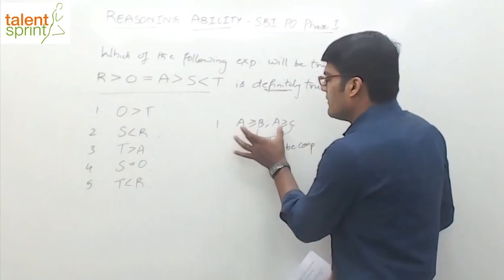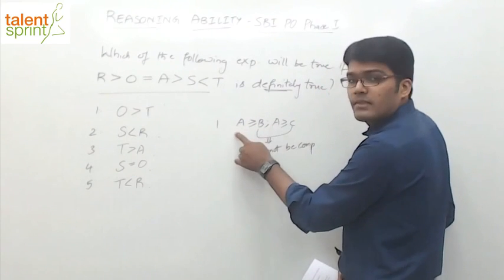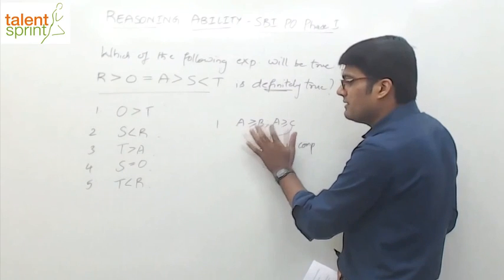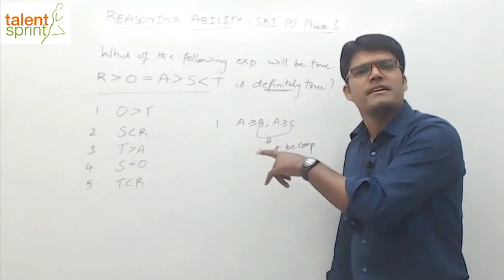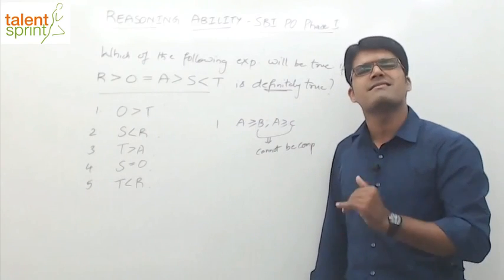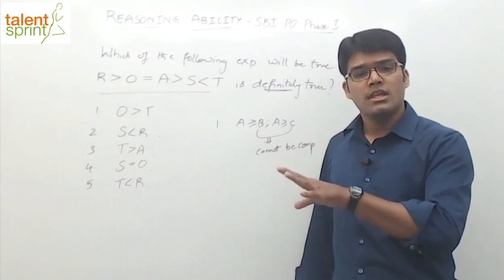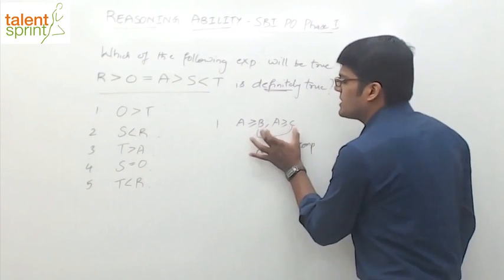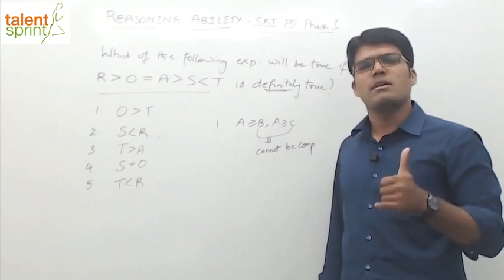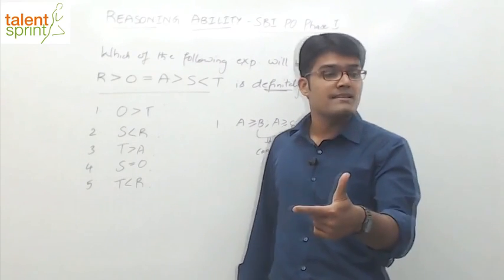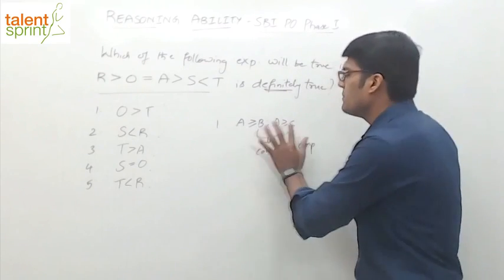What is the idea here? When you have the same variable on one of the sides, see A and A, and the same or similar inequality, greater than or equal to, greater than or equal to, or a combination of greater than and greater than or equal to. In all such cases, less than or equal to, less than or equal to, less than and less than or equal to, the other 2 variables cannot be compared. B and C cannot be compared. Now, we are not going to get into the details here. Just remember, B can be greater than C, B can be less than C, and B can be equal to C. All the 3 are possible. That is the reason we say B and C cannot be compared.